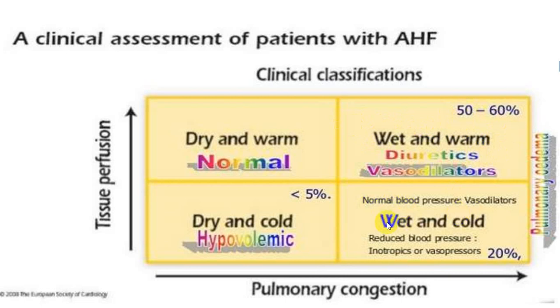If a person is having pulmonary edema and is in a shock stage, then it is called wet and cold, which accounts for 20%.